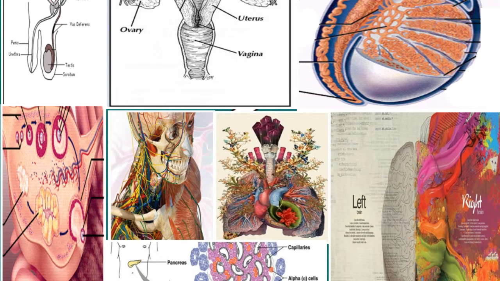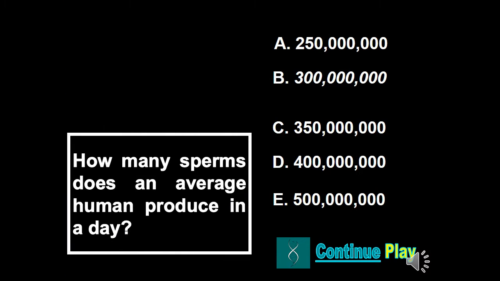Let's try the first photo. Are you all ready? Let's go! The first photo has the corresponding question: how many sperms does an average human produce in a day? A. 250 million, B. 300 million, C. 350 million, D. 400 million, or letter E. 500 million.